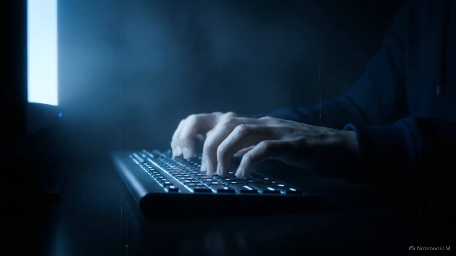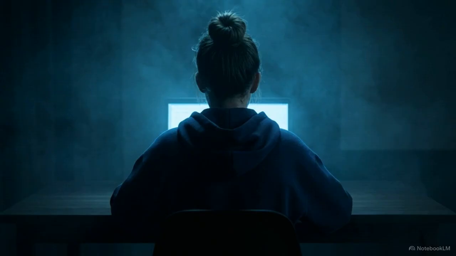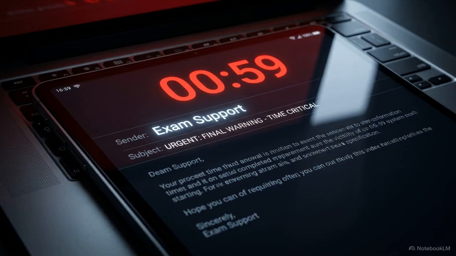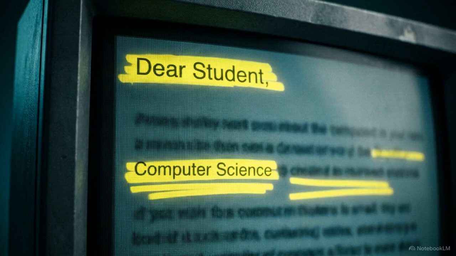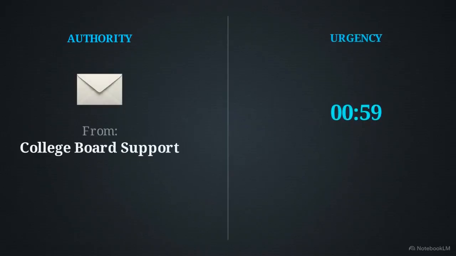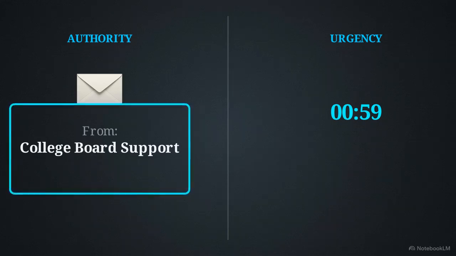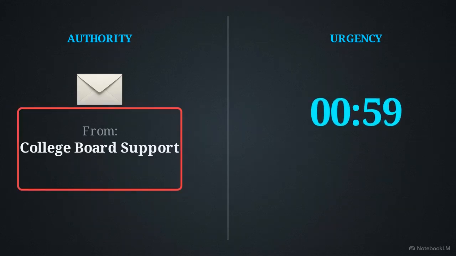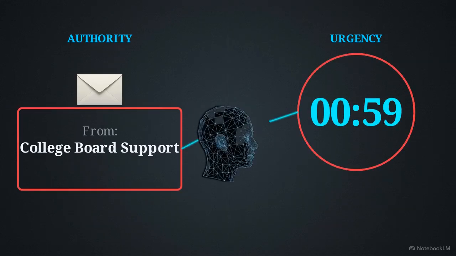Imagine you're a high school student named Maya. It's late at night, and you receive this email from College Board support. It displays a countdown timer and threatens to cancel all your AP exam registrations unless you log in immediately to verify your account. Because this message targets Maya specifically with relevant details, it's classified as spear phishing. The attacker is weaponizing two distinct triggers here: fake authority by posing as the College Board, and fake urgency by imposing a strict artificial deadline.